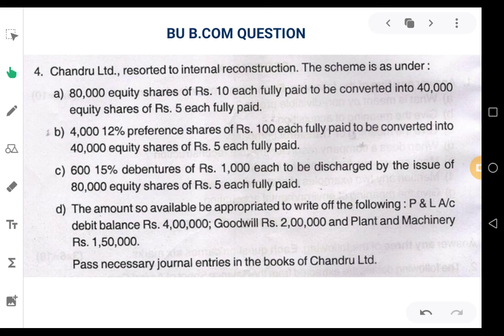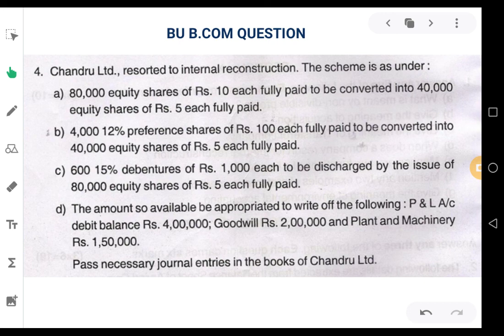When you look at the original preference shares, 4,000 shares were at the rate of rupees 100 each. That comes to 4 lakhs. But after conversion, it will become 40,000 equity shares into 5 rupees, that means 2 lakhs.